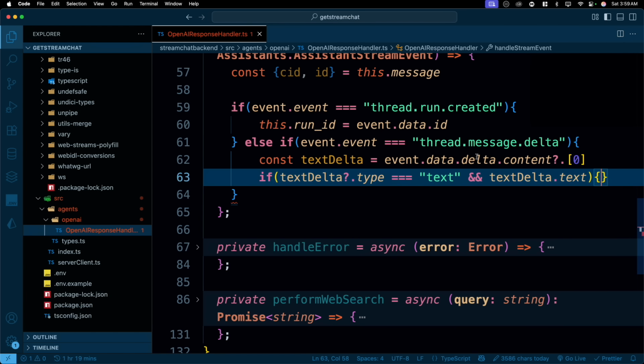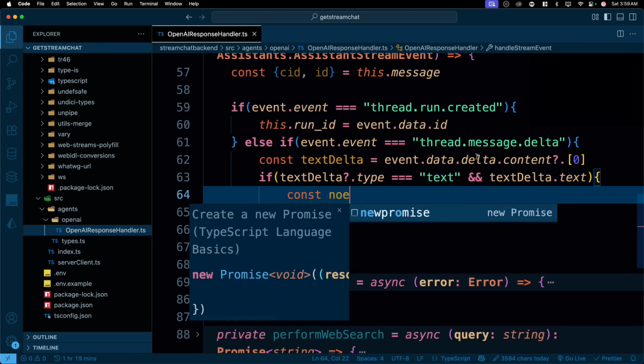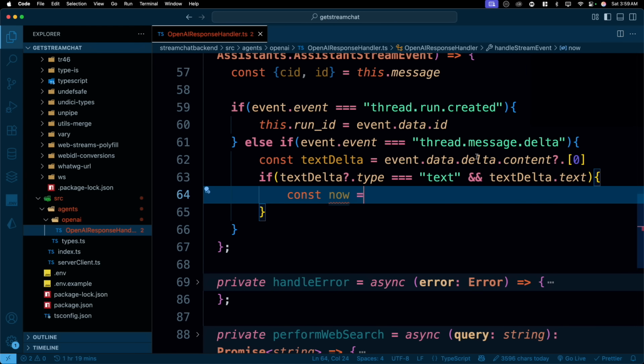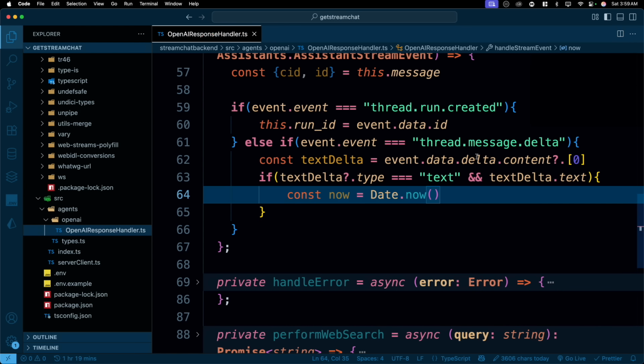If that is the case, then we have checked that, and now we want to update this partial message along with the date as well. And we should know that it should not be from the past itself. So we'll just go ahead and create a variable now, and this one is going to be Date.now, so that we have an existing date now.